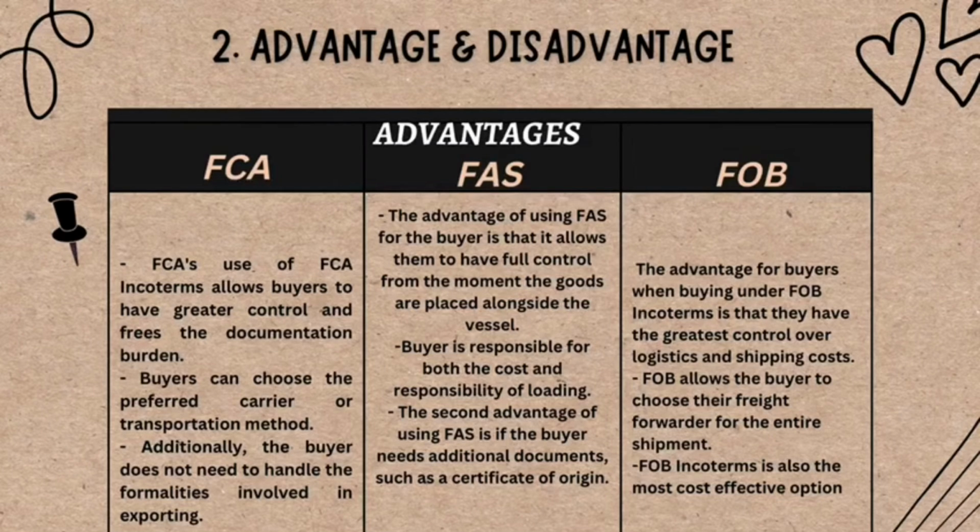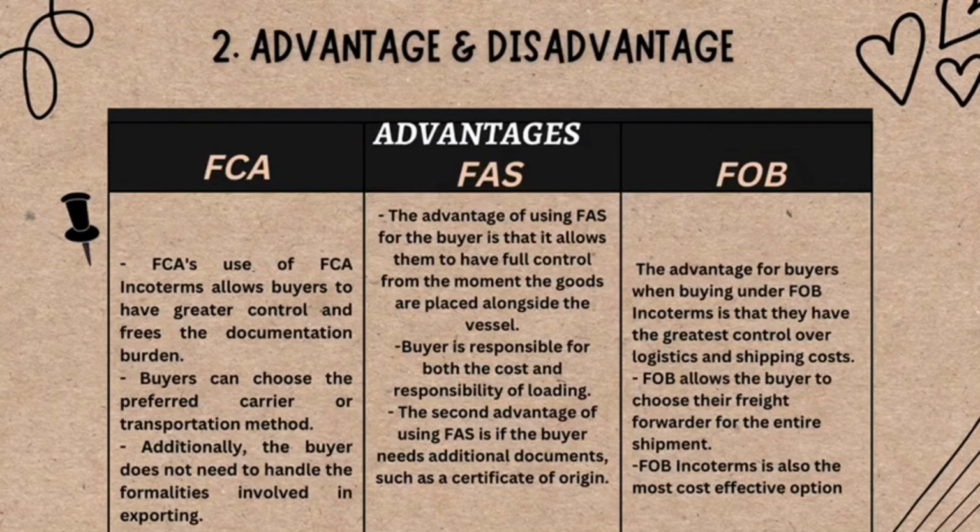The advantage to the buyer when purchasing under FOB INCOTERM is they have the most control over the logistics and shipping costs, which allows them to choose their shipping method. FOB allows the buyer to select the freight forwarder for the entire shipment instead of relying on the supplier for part or all of the freighting process. The buyer only needs to rely on a single company through the transportation process, thus minimizing the back and forth and potential for miscommunication between two shipping companies.